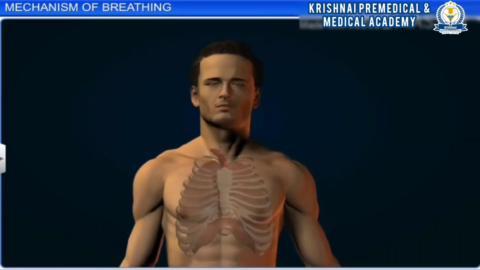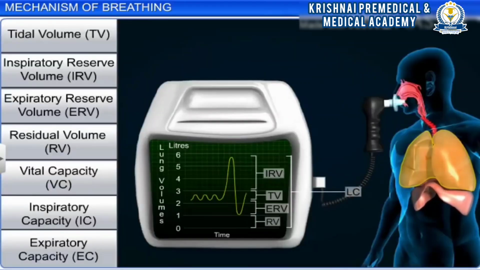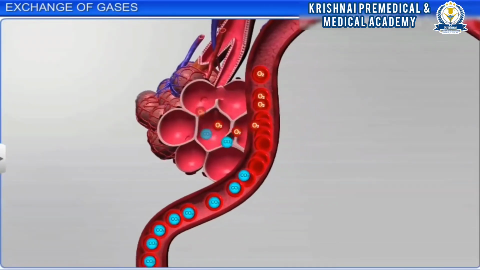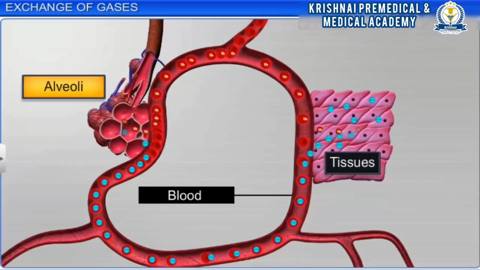The total volume of air accommodated in the lungs after maximum inspiration is known as total lung capacity. This includes residual volume, expiratory reserve volume, tidal volume, and inspiratory reserve volume. It is this capacity of the lungs that allows swimmers, long distance runners, cyclists, and other athletes to maintain the stamina and race speed required to win a race. We know that the exchange of gases occurs primarily between alveoli, blood, and tissues.